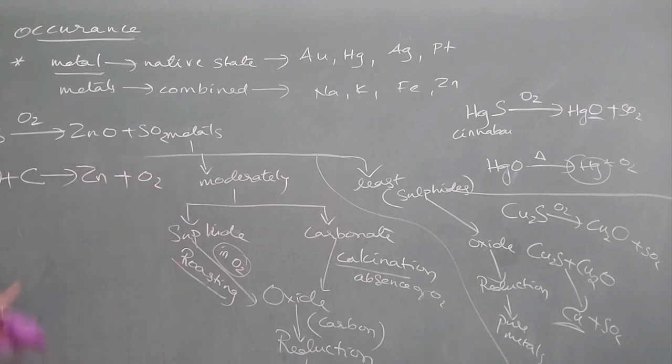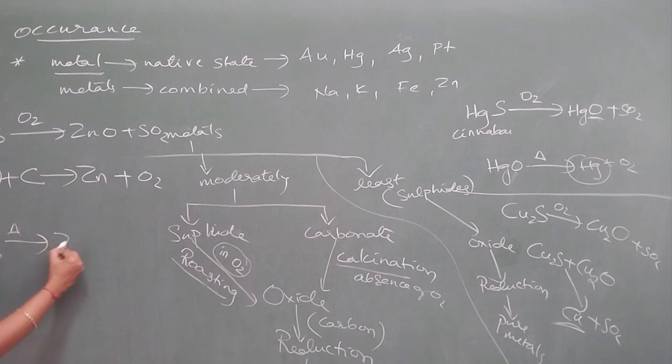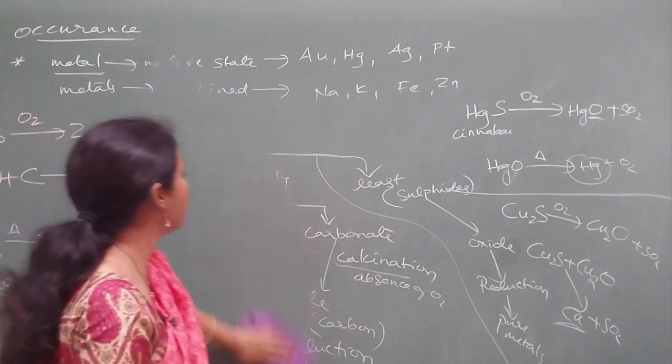so you will get zinc and oxygen removed. Like this, even if you take zinc carbonate, what will you do? Calcination you will do. Calcination means you will just heat it, you will get zinc oxide, and the oxygen comes out as carbon dioxide. Now for zinc oxide, you have to remove this oxygen. You will add a reducing agent, oxygen separates, and you will get zinc plus carbon monoxide. So these are the chemical reactions you have to write if extraction of zinc is asked. This was asked in the previous year's exam, you have to focus.